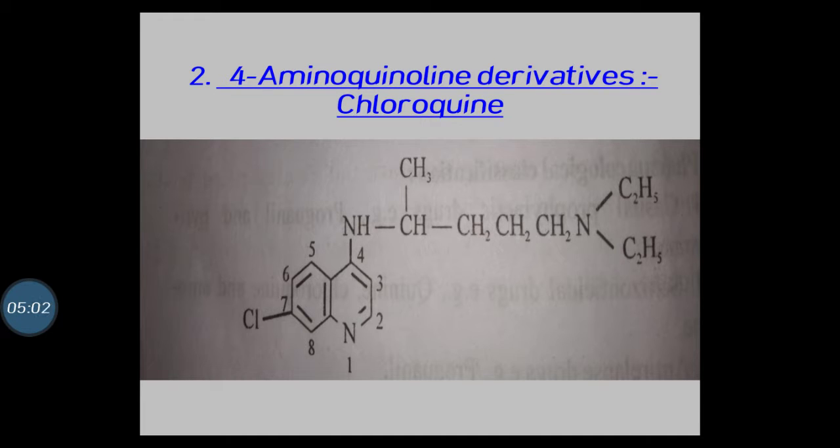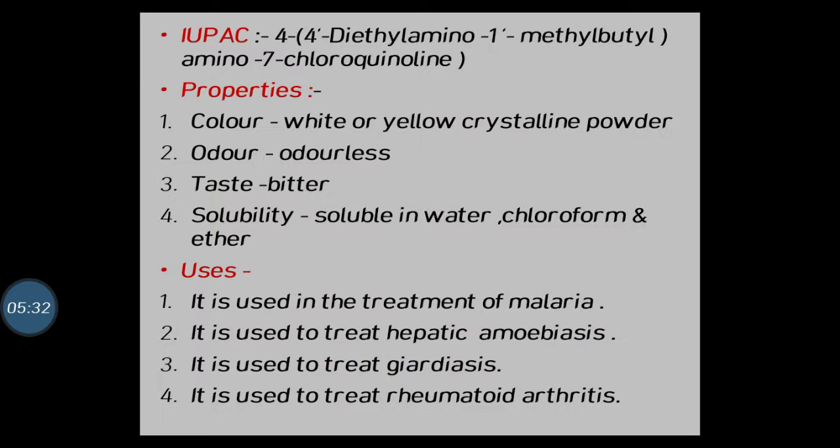This is the first position, numbering starting from the nitrogen atom: 1, 2, 3, 4, 5, 6, 7, 8. And at the fourth position is the aliphatic chain, the longest chain, that is NH, CH, CH2, CH2, CH2, N, C2H5, C2H5, the ethyl groups are here, and at the first carbon a methyl group is here. So that is the chloroquine structure. Now next, what is the IUPAC name of this chloroquine? The 4 is common here. In the bracket, 4-dash, that is 4-diethylamino.